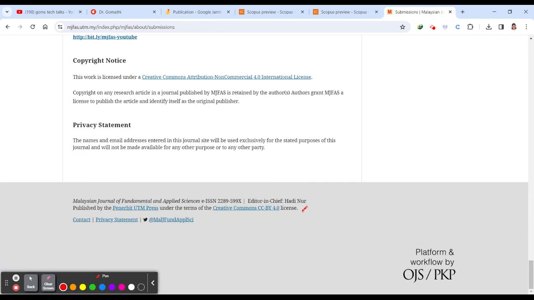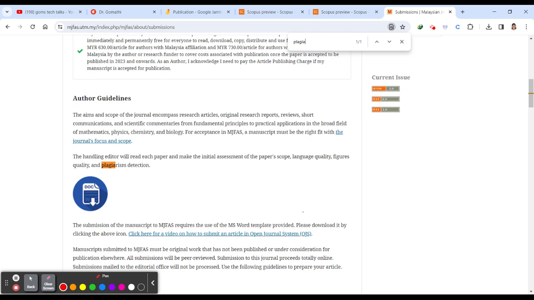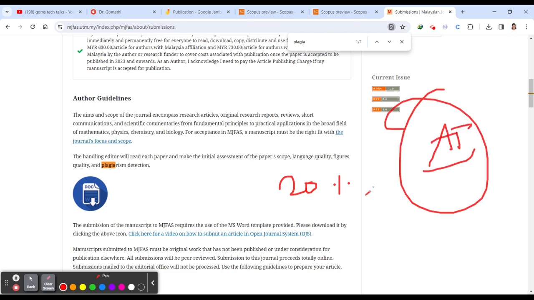In a few journals they will be mentioning the plagiarism policy. If they haven't mentioned it anywhere, or the plagiarism detection, they'll be using some plagiarism detection tool. If it is not mentioned, make sure that it is under 20 percent. In a few journals they'll also check for AI detection, so you have to check that too, it should be under 10 percent if they haven't mentioned.